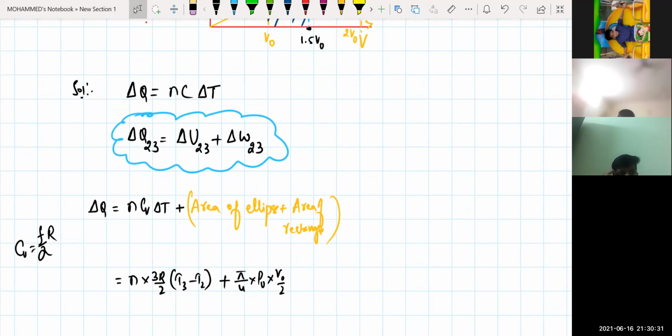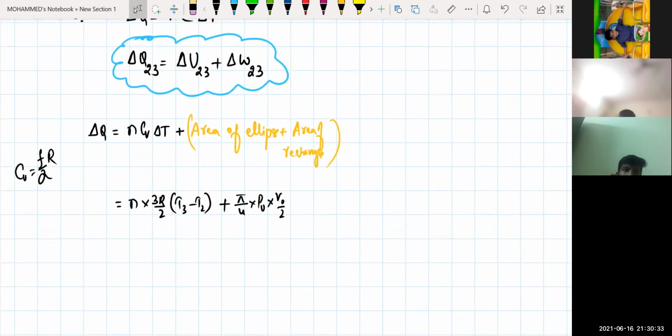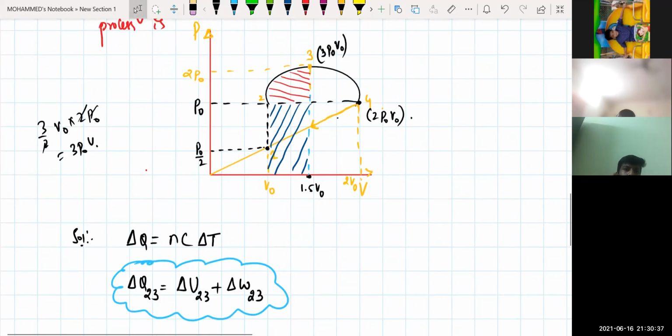Clear? Now tell me, area of rectangle. Area of rectangle means the one which you have drawn with straight lines. This will be P naught into V naught by 2.